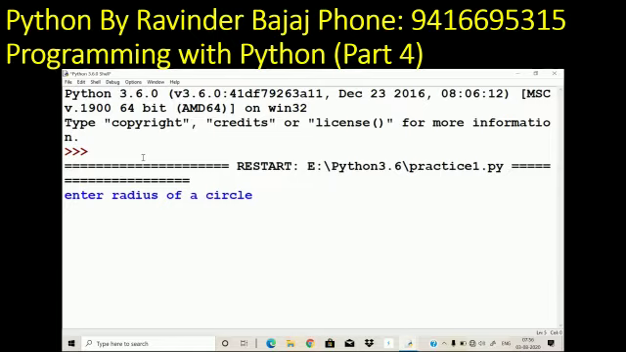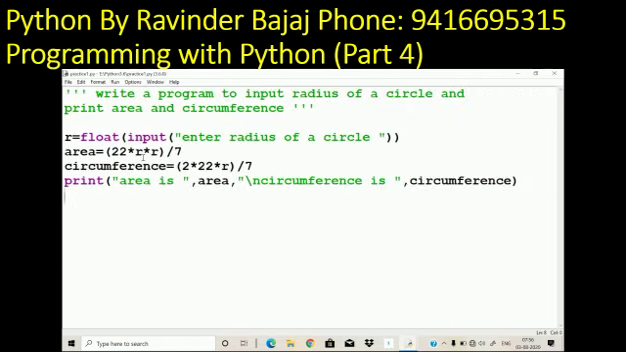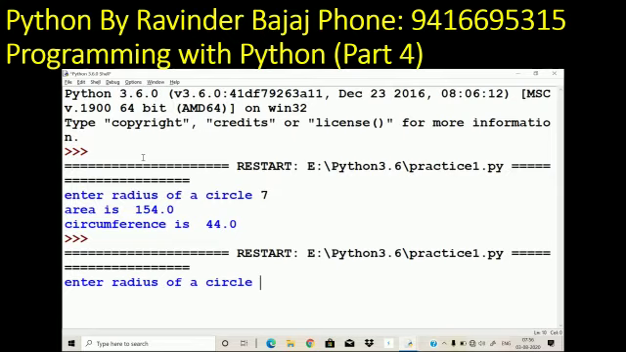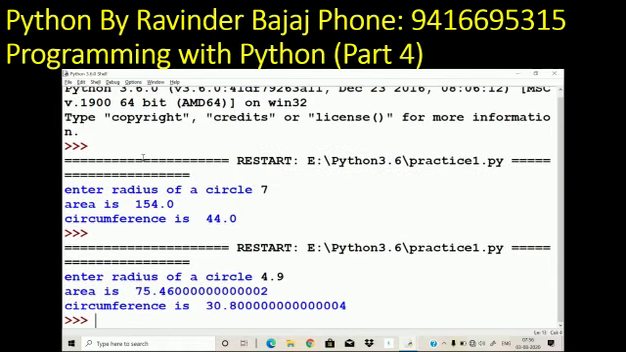Enter radius of the circle. Suppose I am entering 7. Area is 154 and circumference is 44. We can run the program again. Say I'm running this program again for you. We can take some float value, say 4.9. Now here area is 75.46 and circumference is 30.80. In this way we can run many programs.